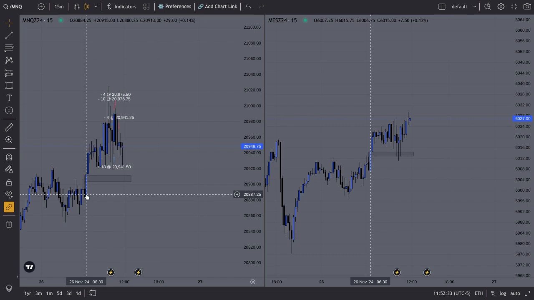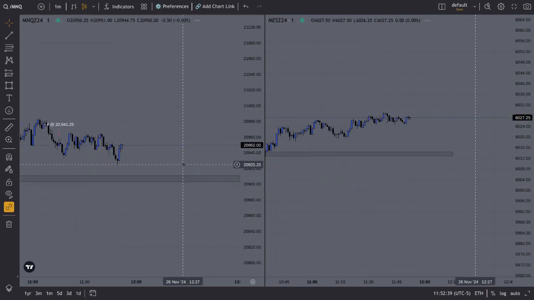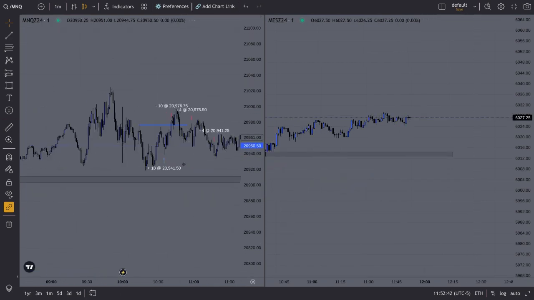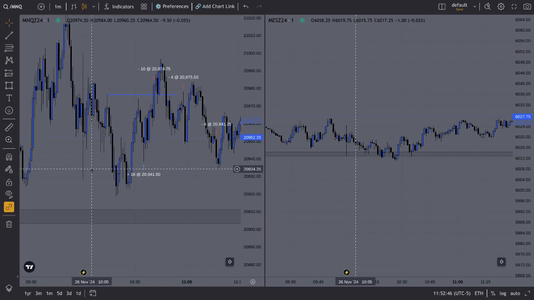So you got this 15-minute fair value gap. NQ failed to tap into it, but ES tapped into it. So I was like, okay, you got the SMT on the 15 minutes. So I dropped down to the 1-minute time frame, and I seen we had this. We also had a 1-minute SMT as well.